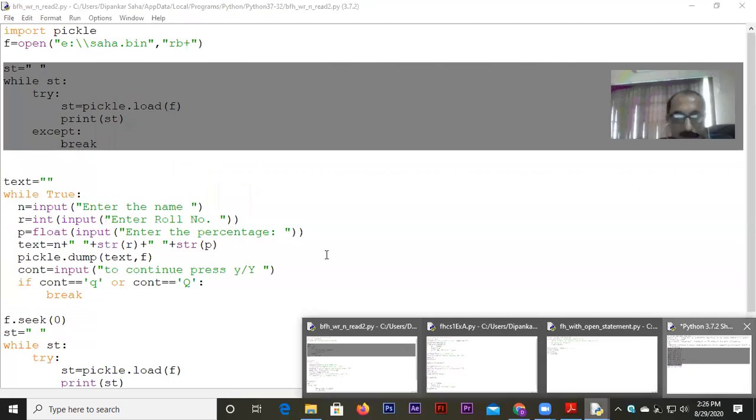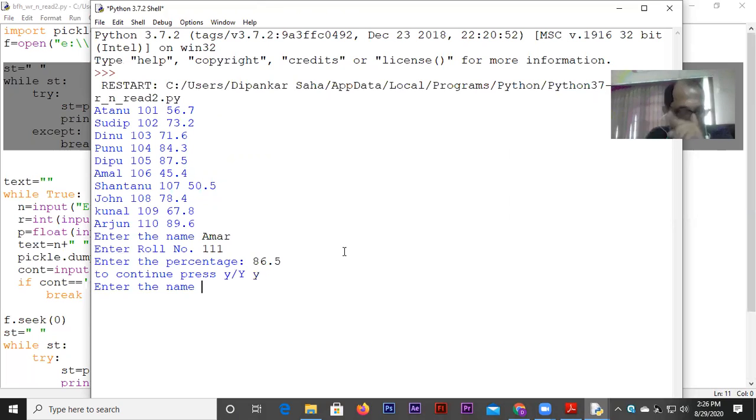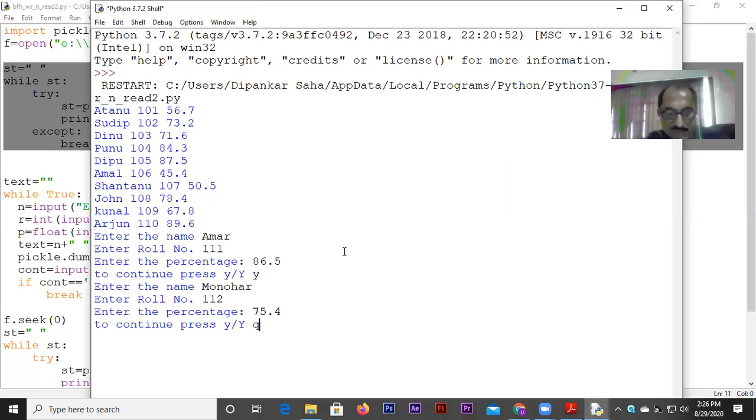Now it is asking me for another name. I just entered a name, and I entered his roll number, and I also entered the percentage obtained by that person. Say I wanted to continue, and I have another student to enter. I just entered another name, another roll number, and the percentage obtained by that person. After that, I wanted to quit, so I will come out.